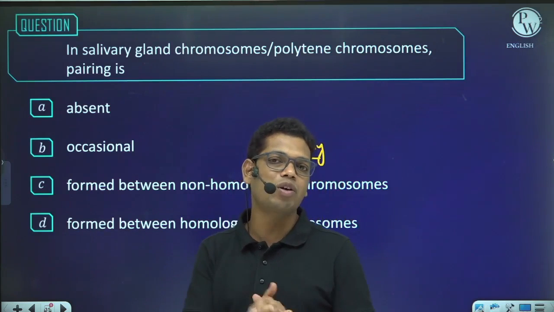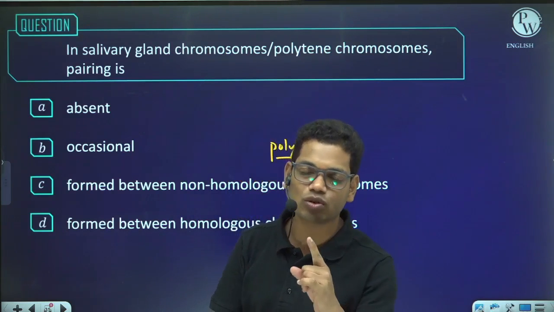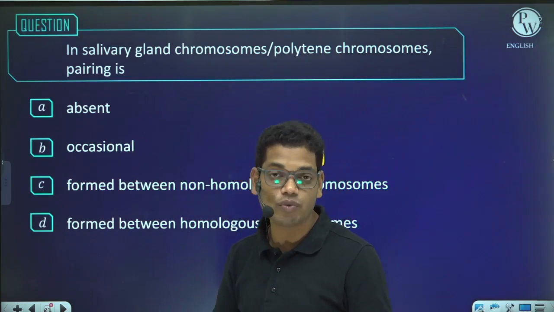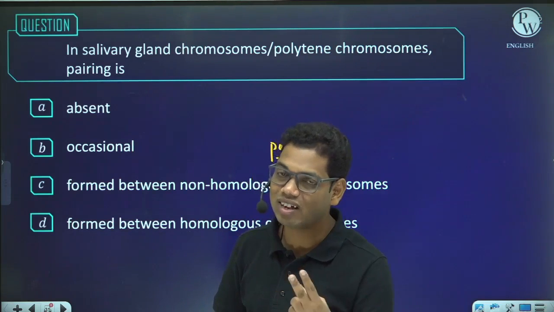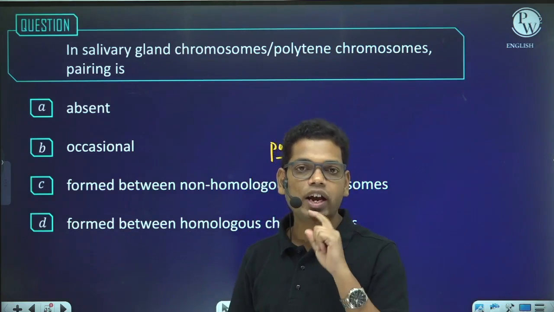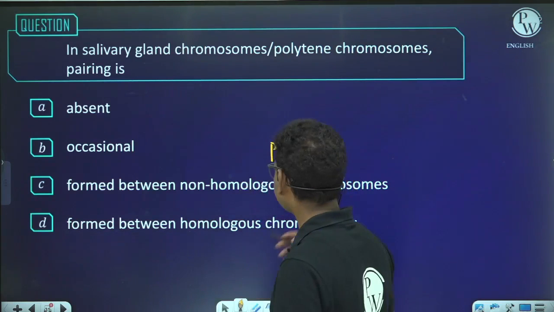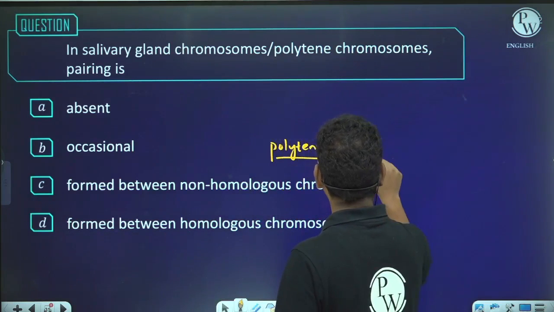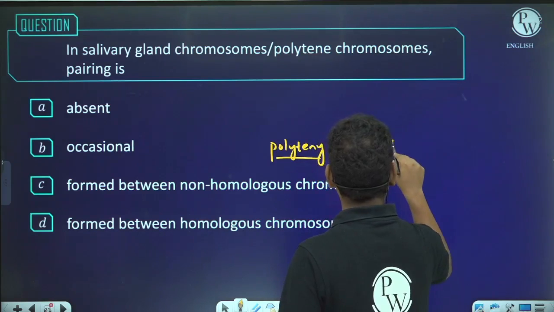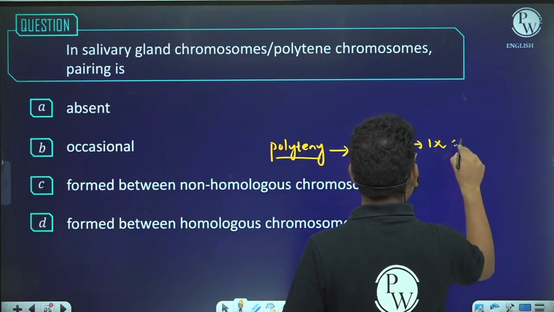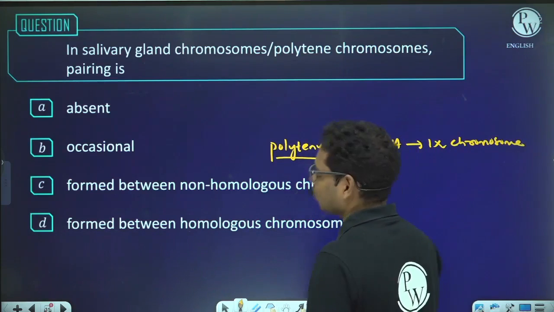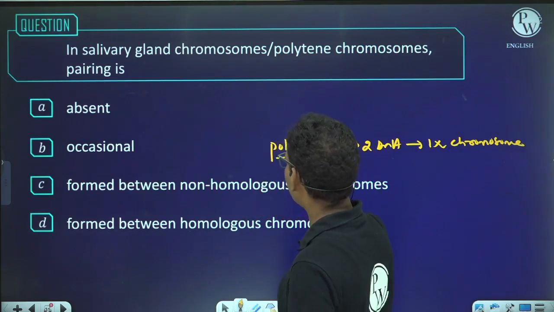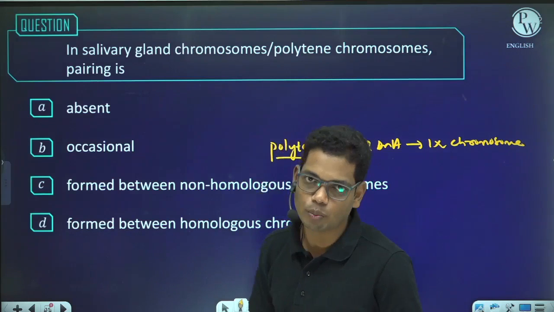That means the maximum number of DNA molecules in a chromosome is 2. But there are some cases in which more than 2 DNA molecules are present in the same chromosome, and that condition is known as polytene, and the chromosome which shows the polytenic condition is known as a polytene chromosome.